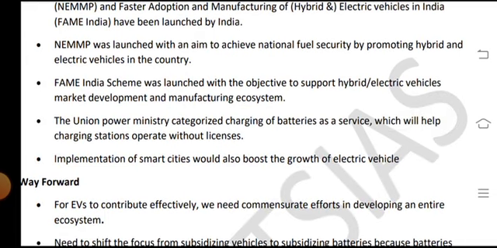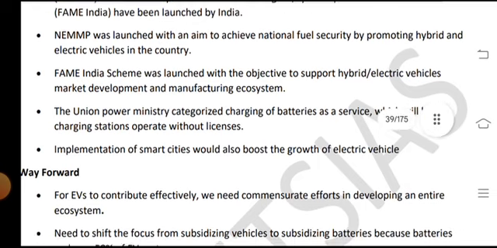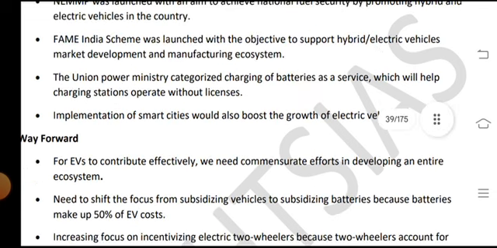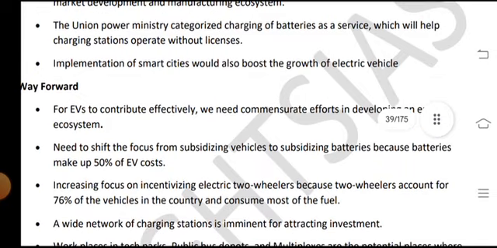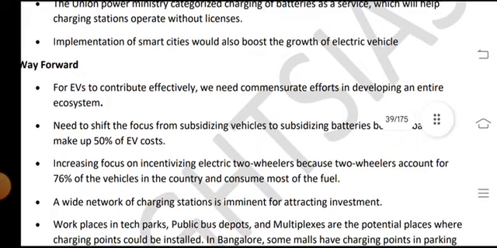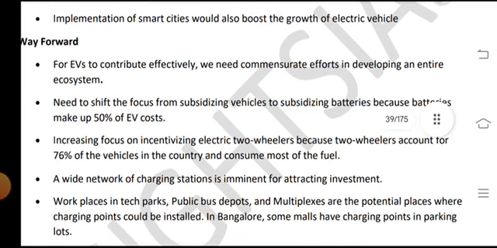And the FAME India scheme was launched with the objectives to support hybrid and electric vehicle market development and the manufacturing ecosystem. The Union Power Ministry has categorized the charging of batteries as a service, which will help charging stations operate without a license. Implementation of smart cities would also boost the growth of electric vehicles.